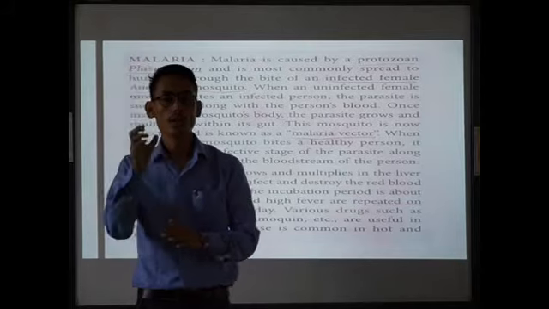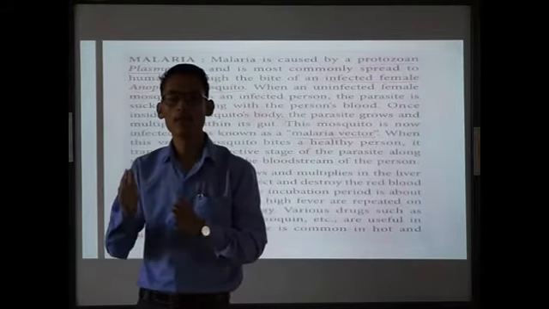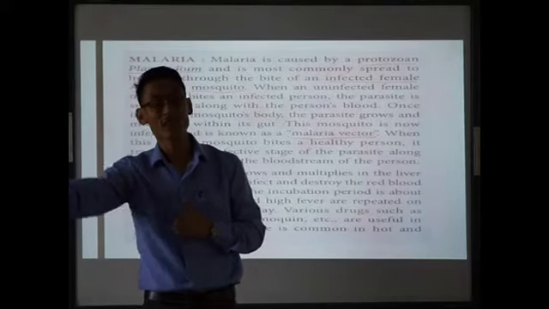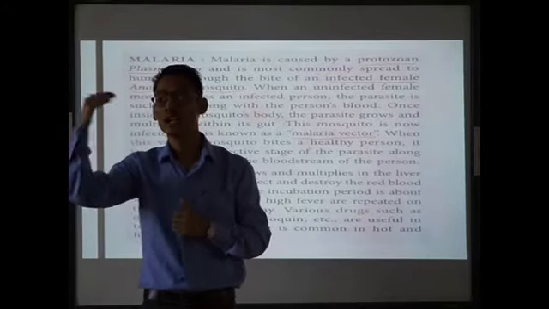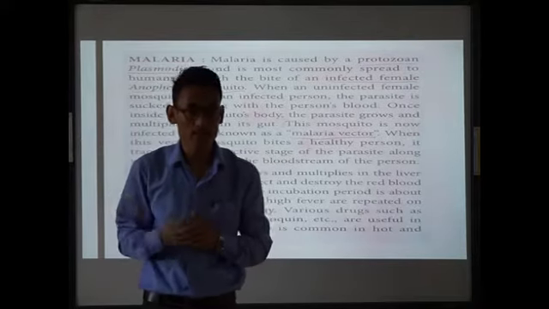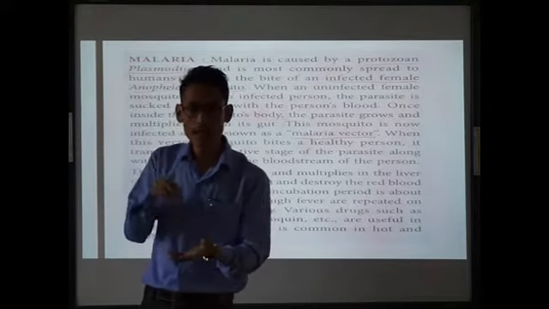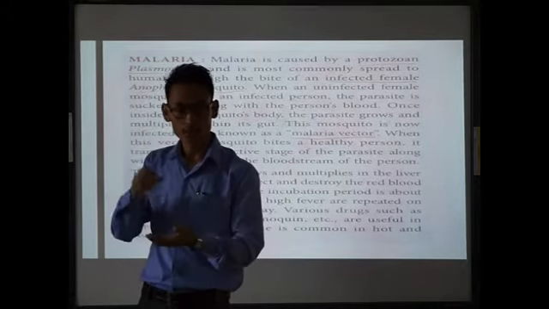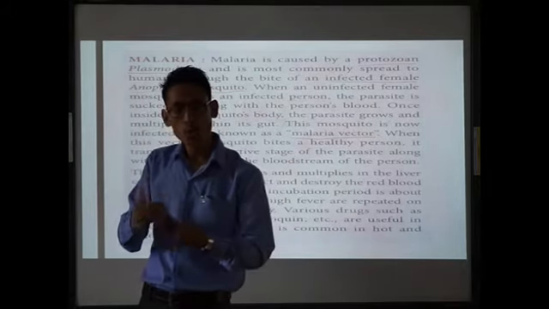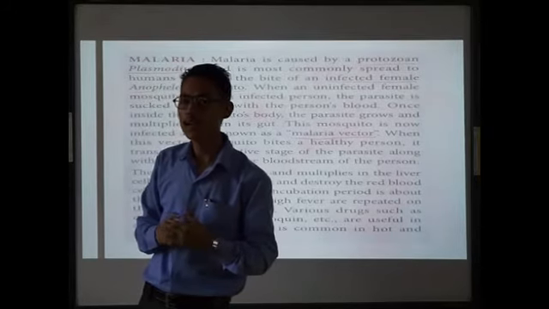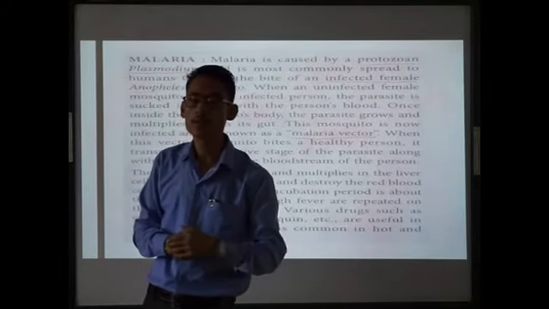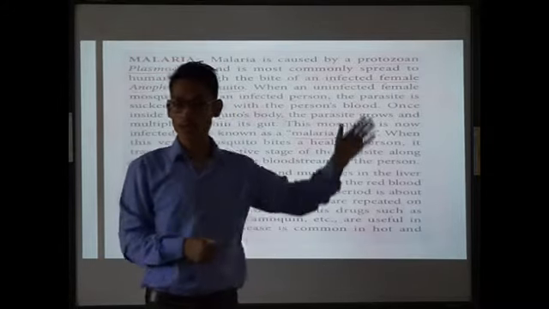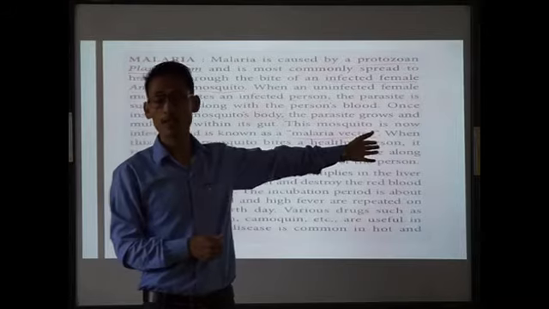Clear? Now, when an uninfected female Anopheles mosquito bites an infected person, those who are infected by malarial parasites, that female Anopheles mosquito will suck the blood along with the parasites. Now those parasites will usually grow and multiply in the gut area of the mosquito, and now the mosquito becomes infected with the parasites, and it is known as the malarial vector.